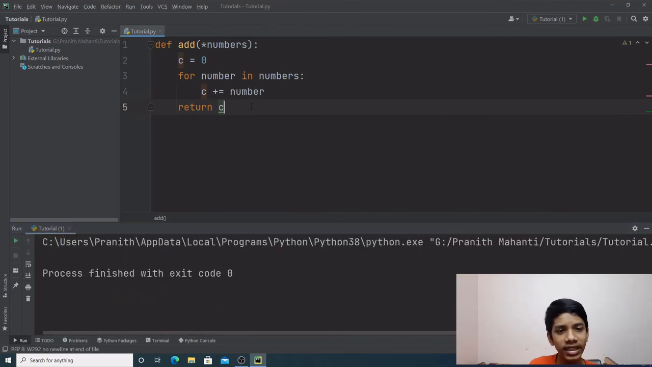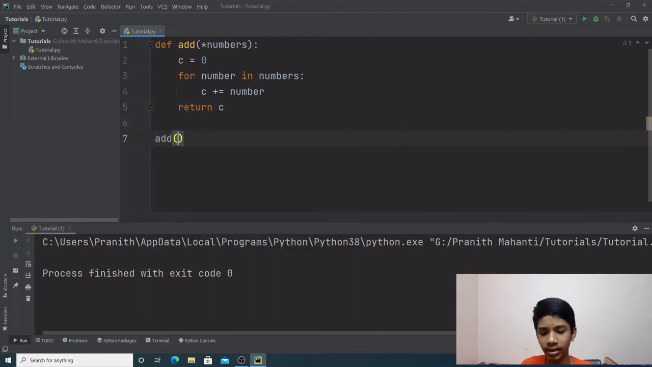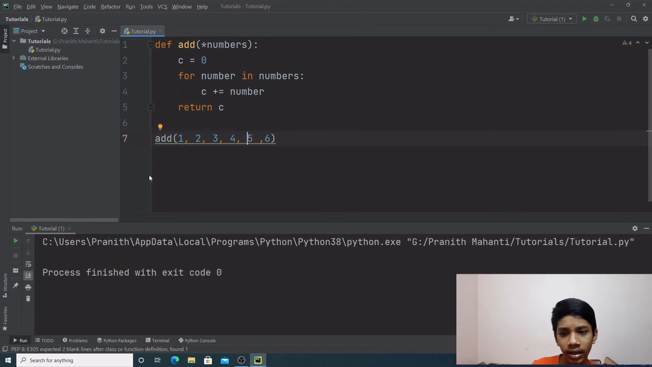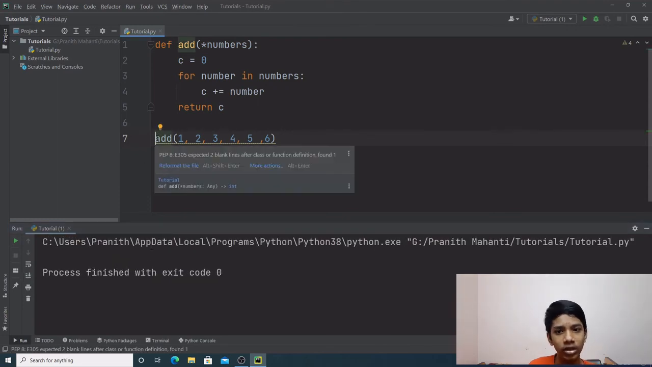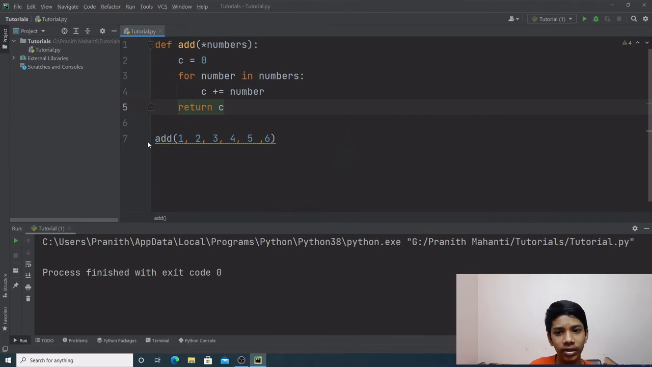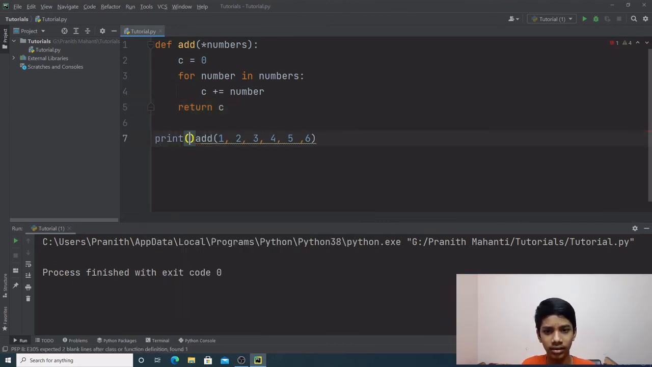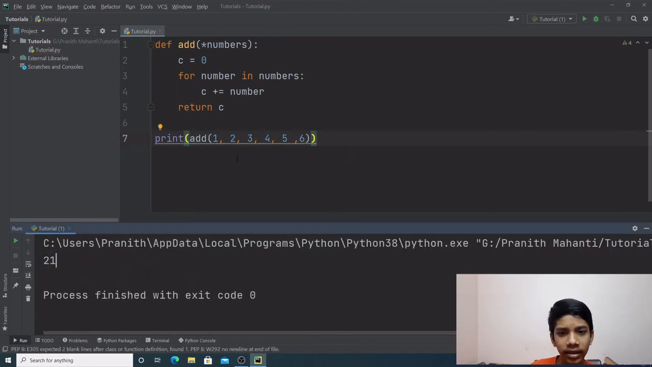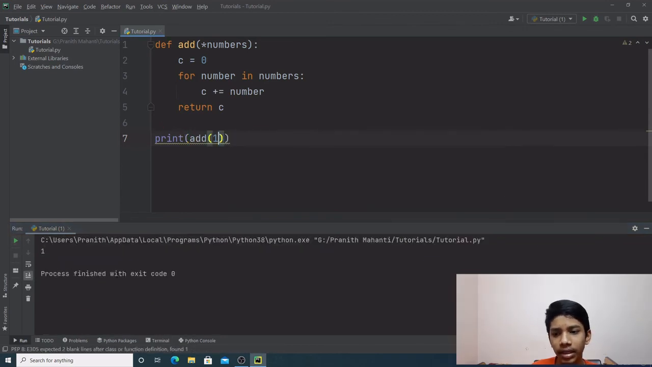That's because the function hasn't been called. Let's call the function add, and we can give in as many numbers as we want to. Now if we run the program, we'll have to print it out because we are returning it and not printing it out. Let's quickly print it out. As you can see, we get 21. You can give as many numbers as you want, even only one number.